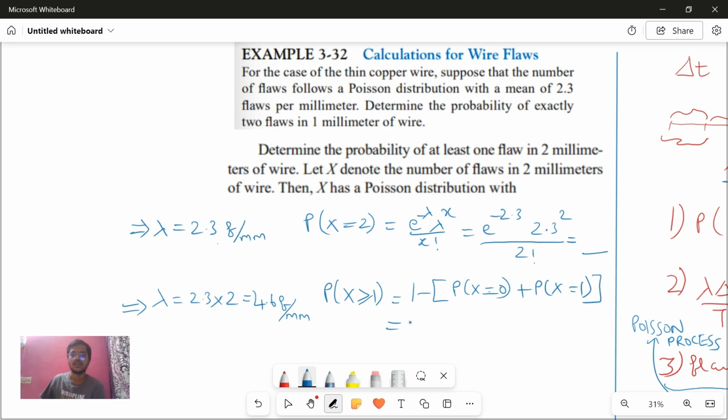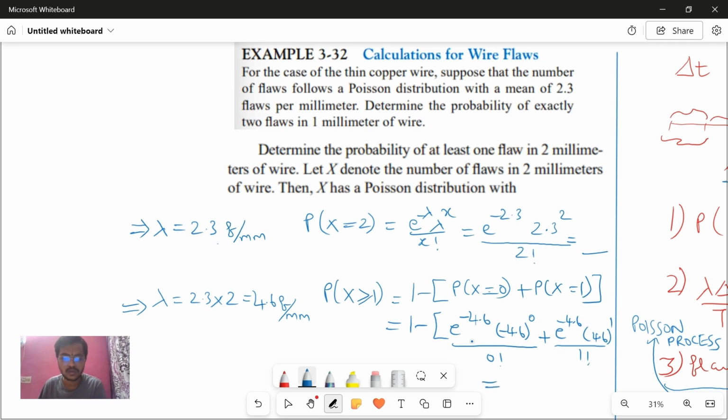Now 1 minus P of x equal to 0 is what? e power minus 4.6 into 4.6 power 0 by 0 factorial, plus e power minus 4.6 into 4.6 power 1 by 1 factorial. Sorry guys, minus will not come in the second one. Now if you calculate this, you'll get the answer.